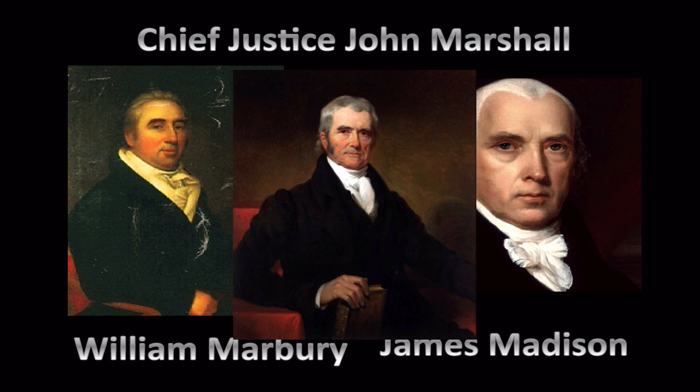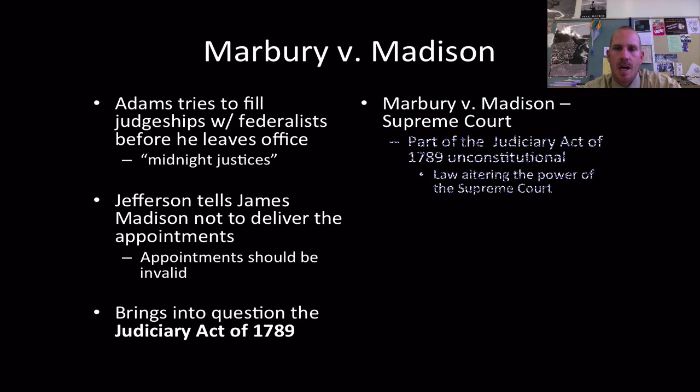He's really going to examine everything that is being presented. And strangely enough, John Marshall is a Federalist, so you would think he would automatically have found in favor of Marbury, but again, he is separating himself from the law. So it's going to bring into question, again, the Judiciary Act of 1789, all the way to the Supreme Court. John Marshall is going to rule that part of the Judiciary Act from 1789 is unconstitutional. There was an extension of the law that created these brand new positions, but the law that altered the court's power is now going to be found invalid.